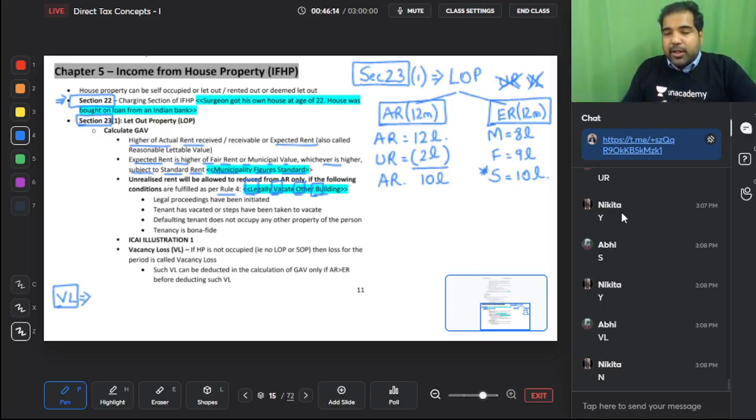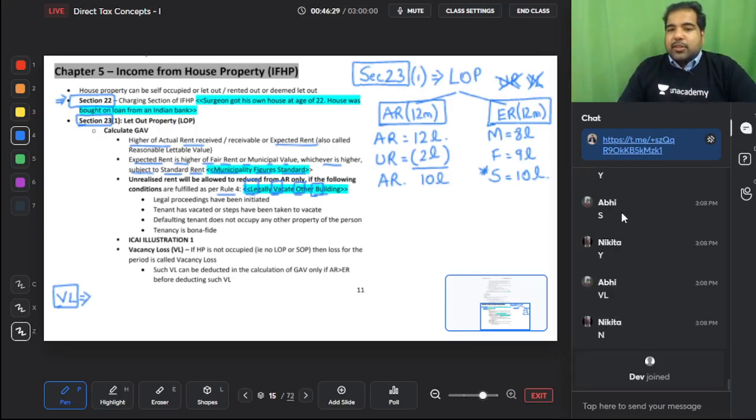So the last rent you got, for example, from April to January, if you were giving the house on rent for 1 lakh, but for February and March there was no one, then 1 lakh is what your vacancy loss is. So the last rent that you have will be considered as the vacancy loss per month. So let's say here for 2 months there was vacancy loss.